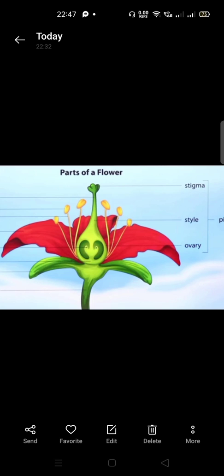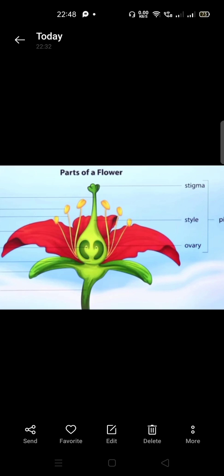If the flower contains the two parts of the plant which are very important for the fertilization process, the stamen, which is also called the androecium, is the male reproductive part, and the female reproductive part is called the gynoecium. Students, you know the gynecologist, the female doctor. About females everything the doctors know, that is called a gynecologist, a specialist in females.